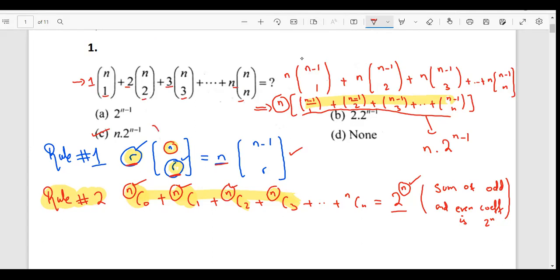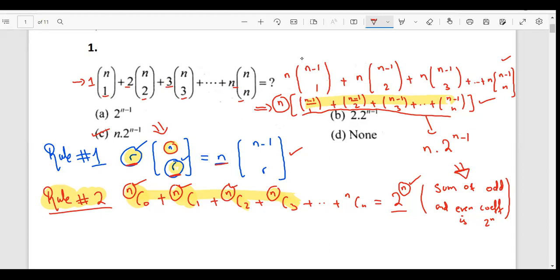So all of these were there. So I've converted this to this using rule number 1. Then I've taken n common, and this is what I had. Then I used rule number 2. Rule number 2 said that whenever I would have NC0, NC1, NC2, and so on, the sum would be 2 power n. This is just the name of the sum.